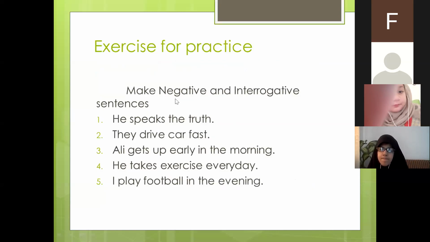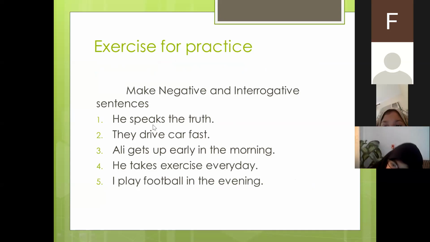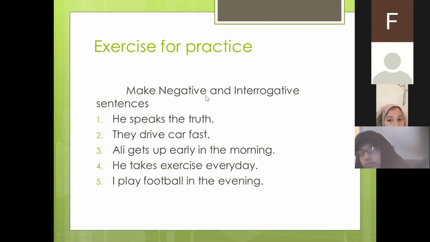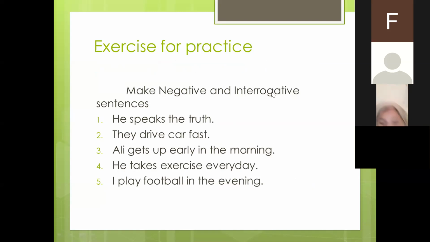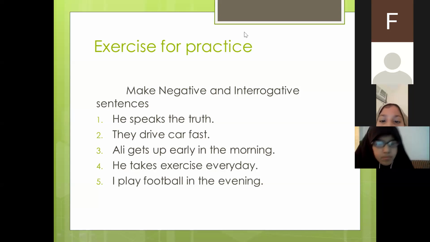Now I have devised this exercise for you people. Right now you start making the negative and interrogative sentences for these positive sentences of the simple present tense. I have given you the positive sentences. He speaks the truth. They drive car fast. Ali gets up early in the morning. He takes exercise every day. I play football in the evening. They are all in the positive form of the simple present tense. You have to convert them into the negative and interrogative of simple present tense. Right now, do them. Please take 5 minutes to do this activity. Take a paper and start doing this. And then share your answers with me.